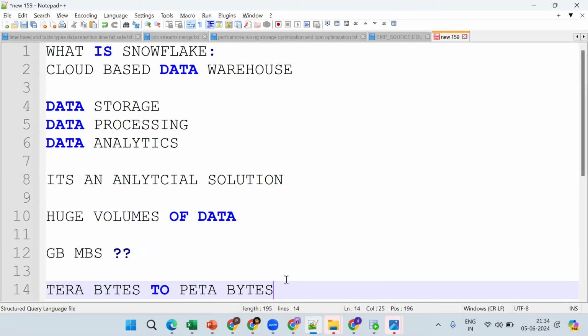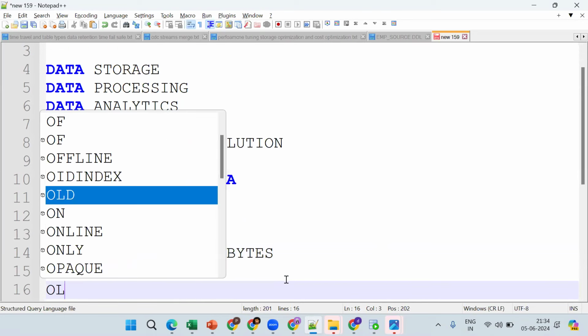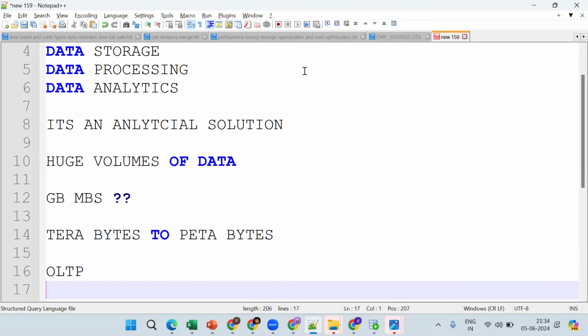Now tell me what is OLTP and OLAP? Anybody know the abbreviation? If you know the answer, try to say it, it will be helpful for you. Online analytical platform.